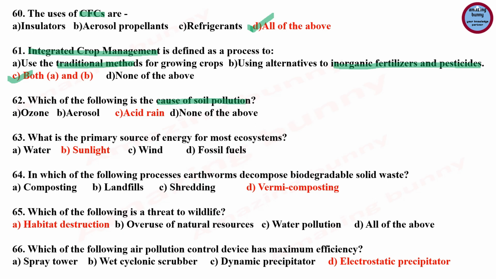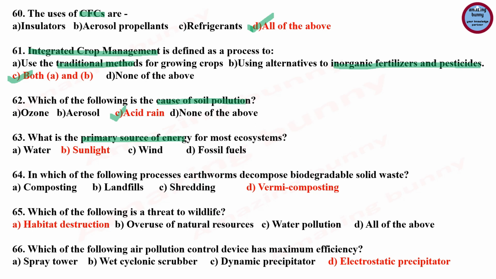Question number 62, which of the following is the cause of soil pollution? Options are ozone, aerosol, acid rain, and none of the above. So the cause of soil pollution is acid rain. When rain droplets absorb the sulfur and nitrogen oxides present in the air pollution, it becomes acid rain. Acid rain weakens the trees. Acid rain makes the water more acidic, which results in more absorption of aluminium in the soil, which is carried into streams and lakes.